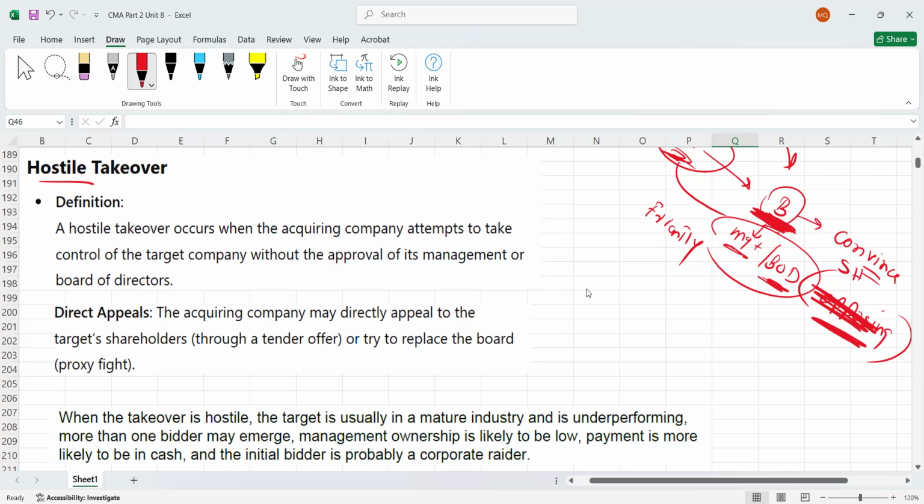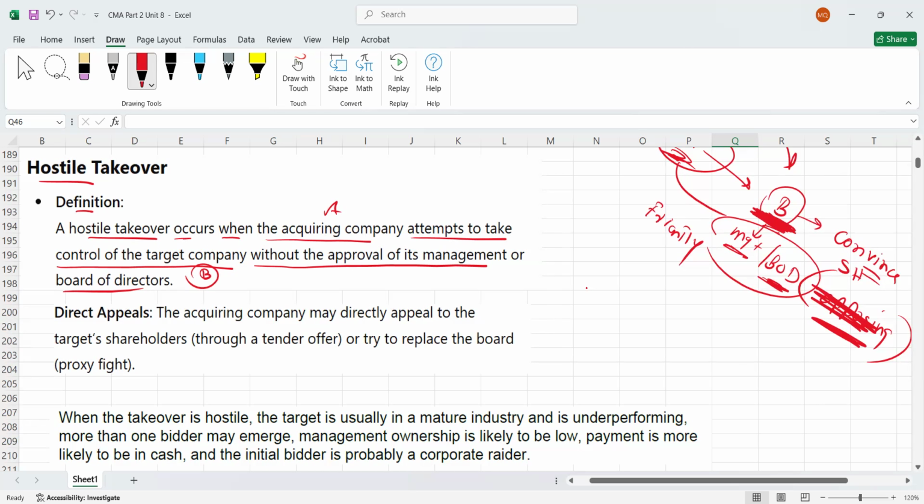Here we have a definition now. I have already explained, I'm just going to go through it. They're saying that a hostile takeover occurs when the acquiring company, A, attempts to take control of the target company, B, without the approval of its management or the board of directors. So this is hostile, I have already explained, right?